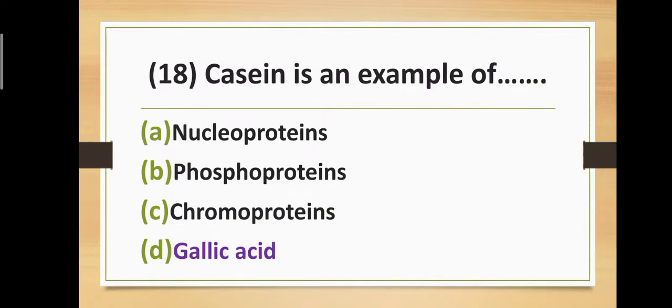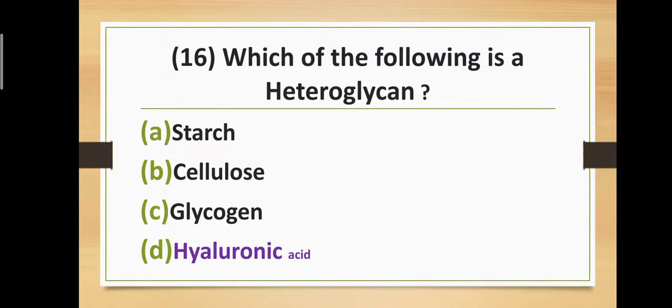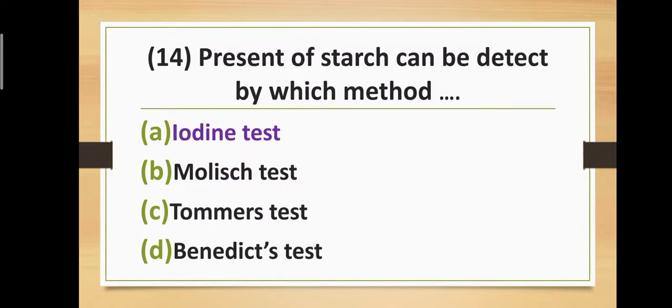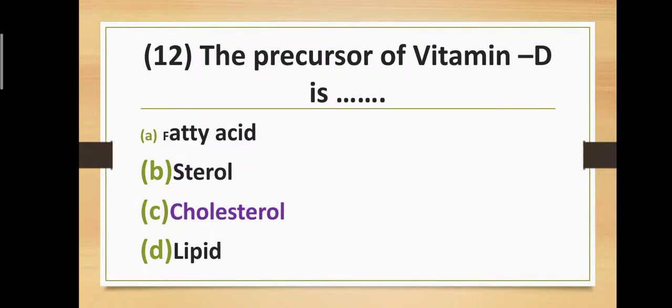Casein is an example of phosphoprotein. Yeast is the richest source of vitamin B. Hyaluronic acid is a heteroglycan. Barfoed's reagent is a solution of copper acetate in acetic acid. Presence of starch can be detected by which method? This method is the iodine test. Vitamin D deficiency leads to rickets. The precursor of vitamin D is cholesterol.